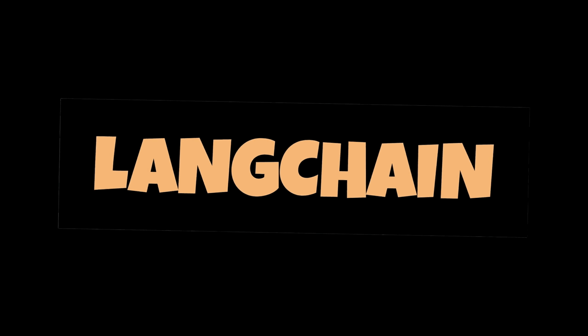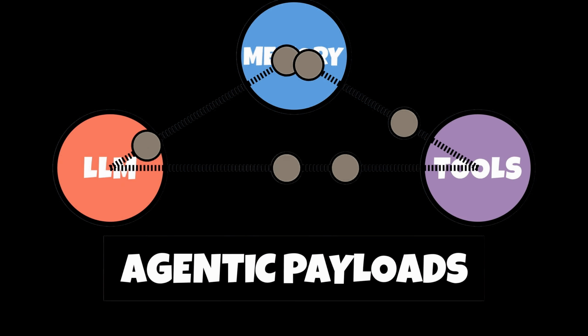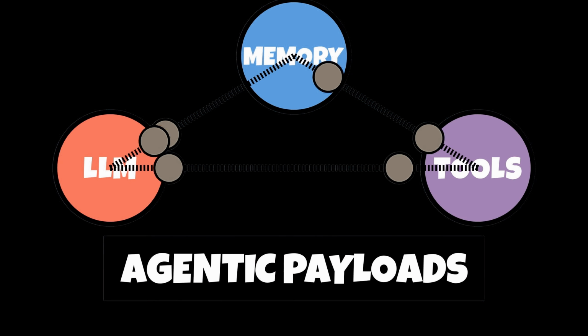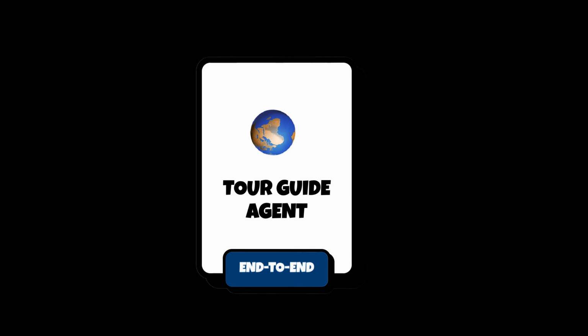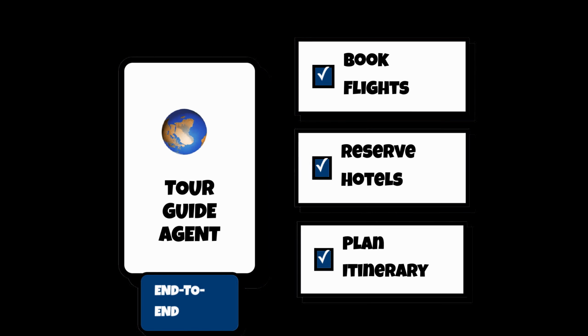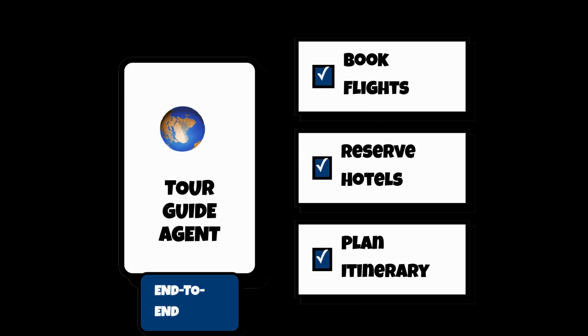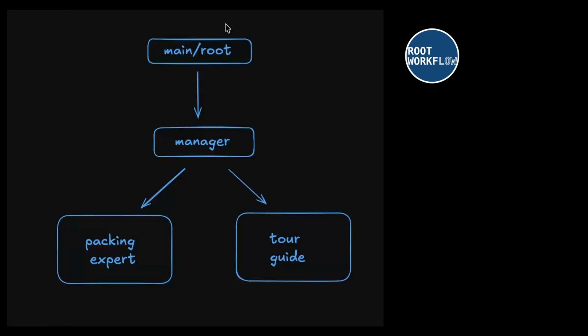Huh? Wait a second. I heard about LangChain. It's an all-in-one framework which is used to manage the agentic payloads. Okay. Hey, now I have a plan to build a meaningful agentic workflow, an end-to-end tour guide agent. Wow. One who not only navigates for me but also does all the necessary work for managing my tours from start to finish. Let's take an example. Say it's me, the root of our agentic workflow.